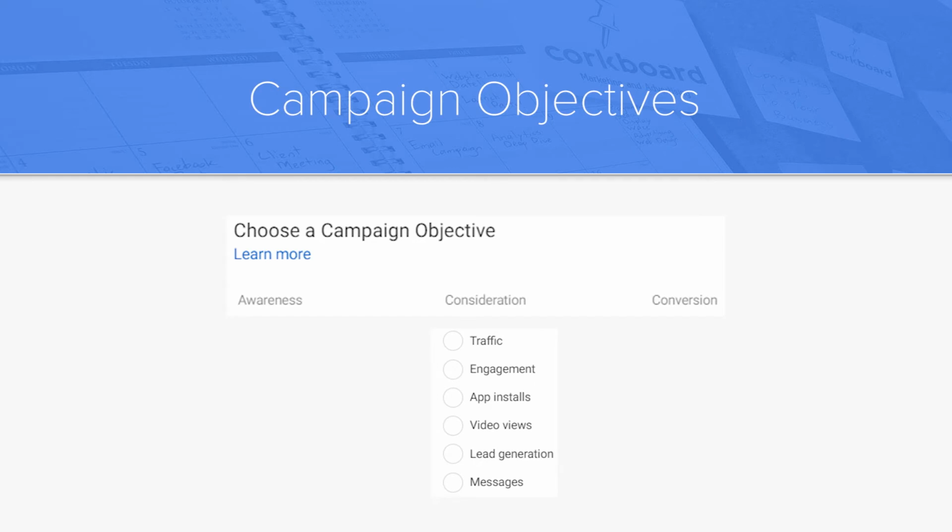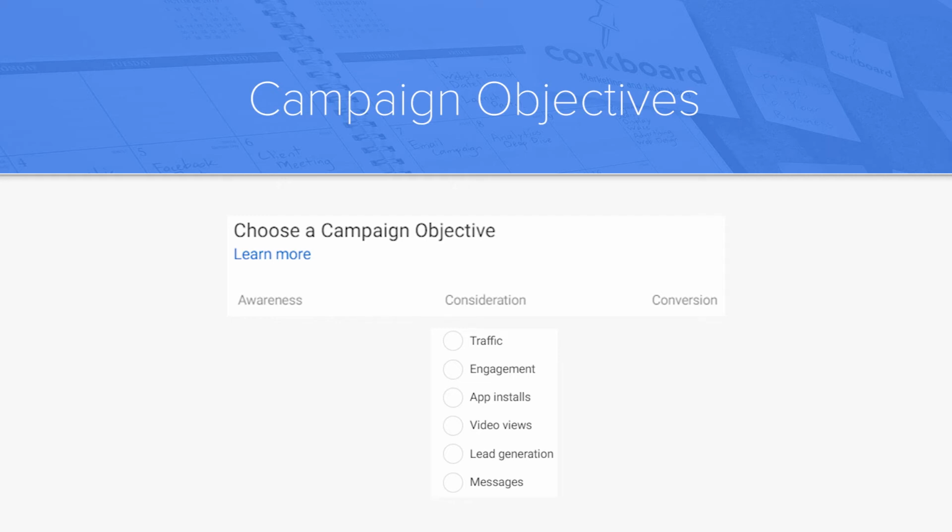The second campaign objective category, consideration, makes people think about your business more and want to find out more information. Under this category, there are 6 objectives: traffic, engagement, app installs, video views, lead generation, and messages. The first objective, traffic, gets people to your company's website. Engagement gets people to like, comment, and share your company's posts.